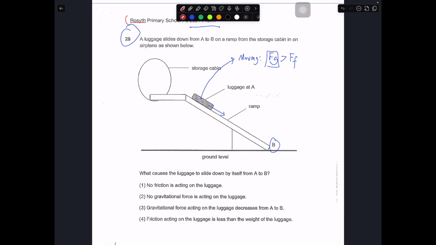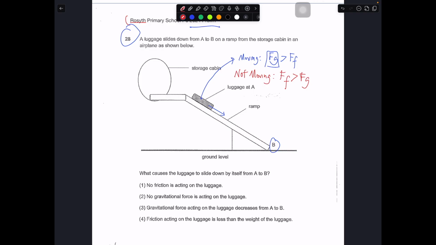Let's say in this case it is not moving, then the reverse will be true. The frictional force is greater than the gravitational force, because the frictional force is now greater than the gravitational force that is acting on the object. It opposes the motion. That's why the luggage will remain at position A, not slide down. So once we establish this, it is very clear cut.